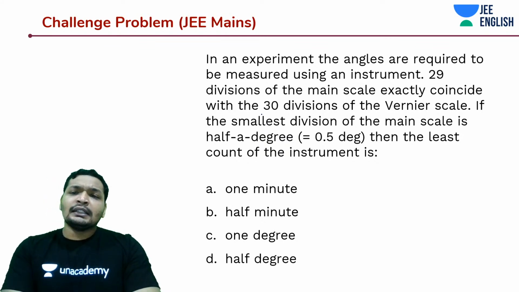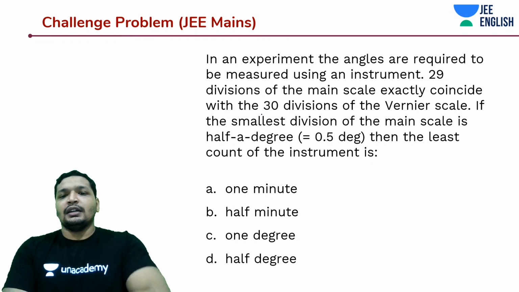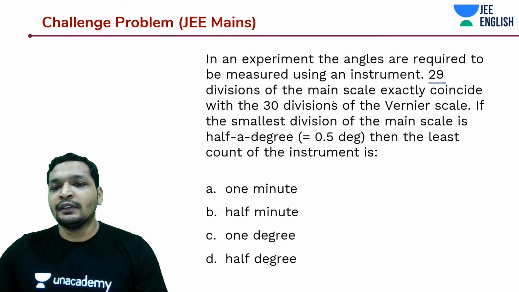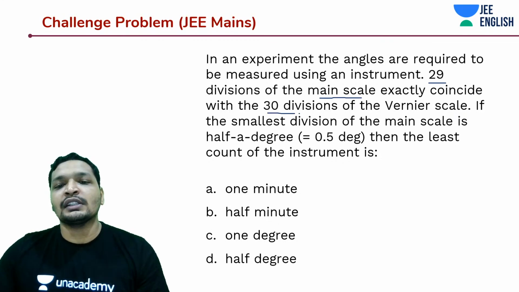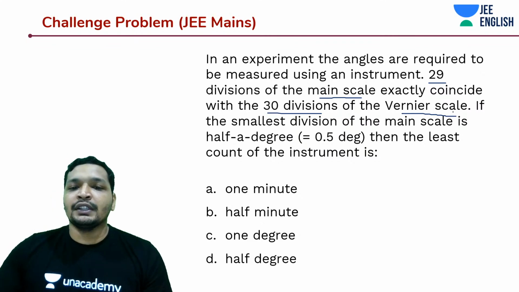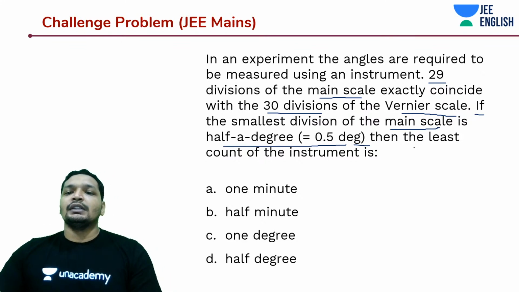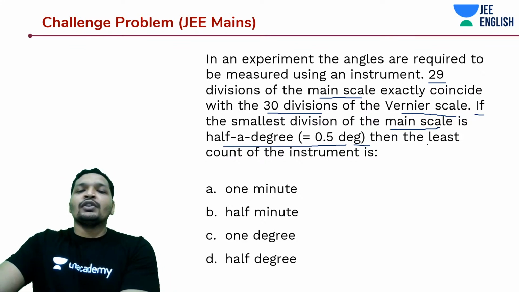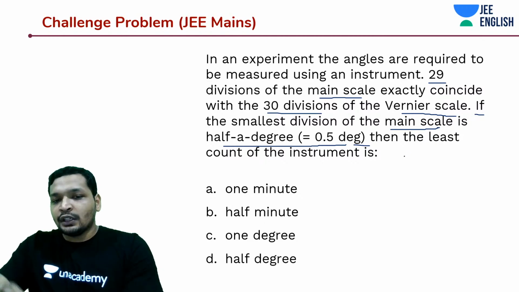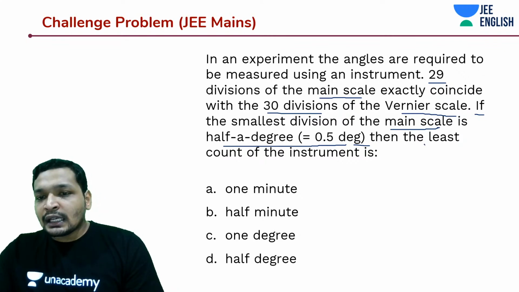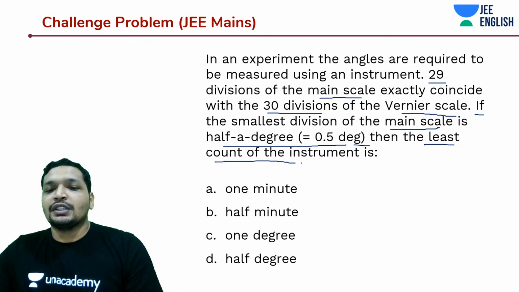So in an experiment, the angles are required to be measured using an instrument. And it says, so this is like a Vernier scale, that 29 divisions of the main scale exactly coincide with the 30 divisions of the Vernier scale. If the smallest division of the main scale is half a degree, 0.5 degree, then what is the least count? 1 degree is equal to 60 minutes, but this information was not given to you, so carefully work around this. So the least count of the instrument is how much?